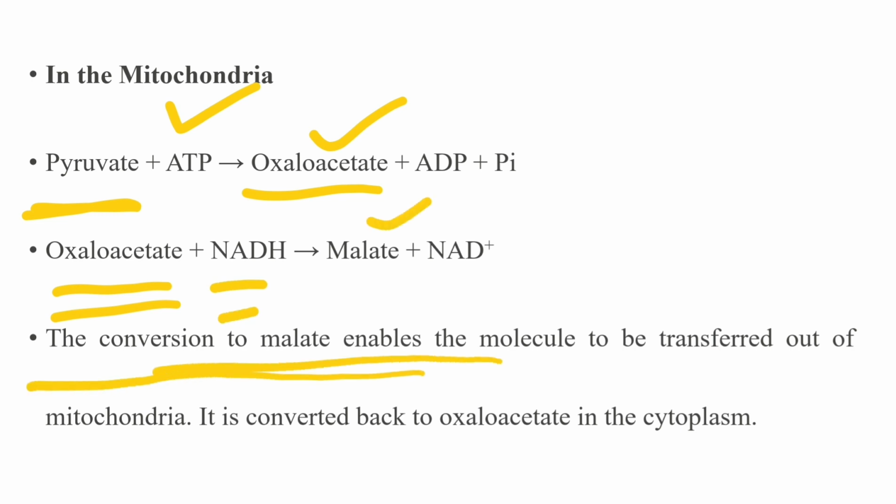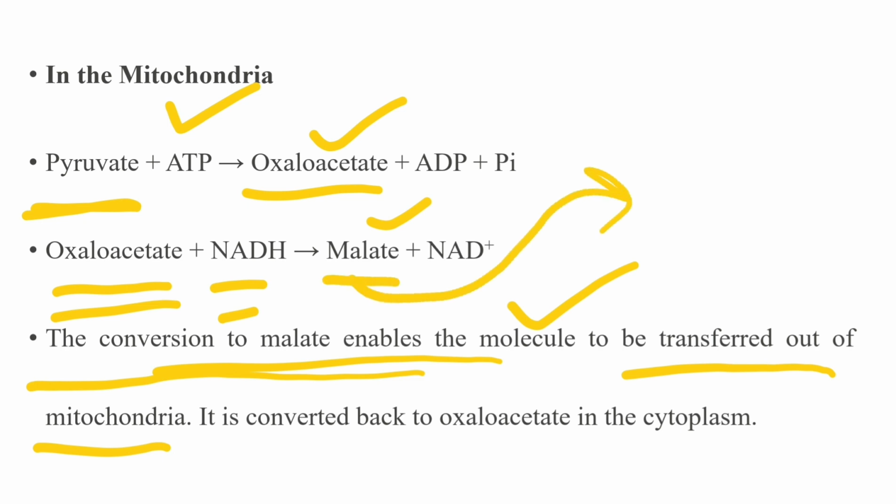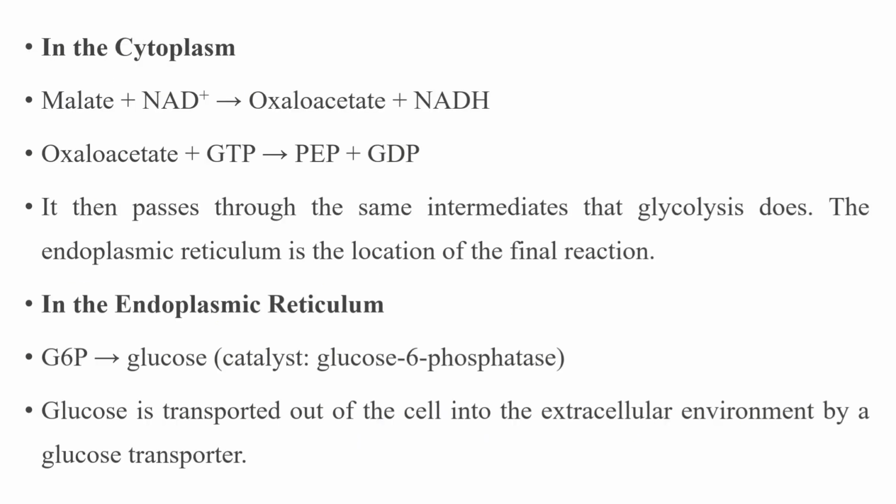The conversion to malate enables the molecule to transfer out of the mitochondria, and it is converted back to oxaloacetate in the cytoplasm. Then oxaloacetate, by consuming 1 guanosine triphosphate, is converted to phosphoenolpyruvate.